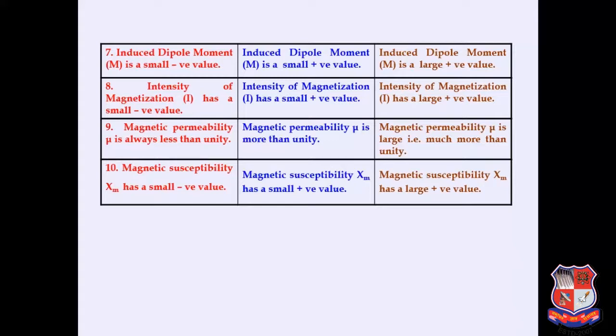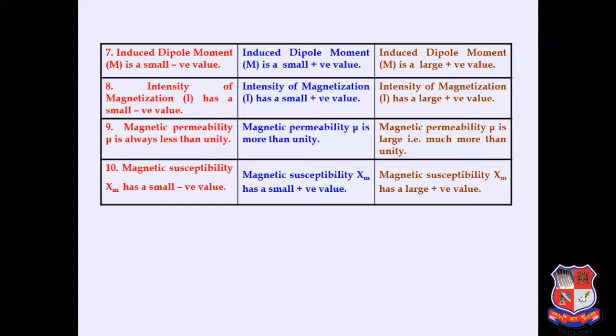Magnetic susceptibility of a diamagnetic substance is small and always negative. For paramagnetic material, the susceptibility has a small value but is positive. For ferromagnetic material, the susceptibility is very large and always positive.